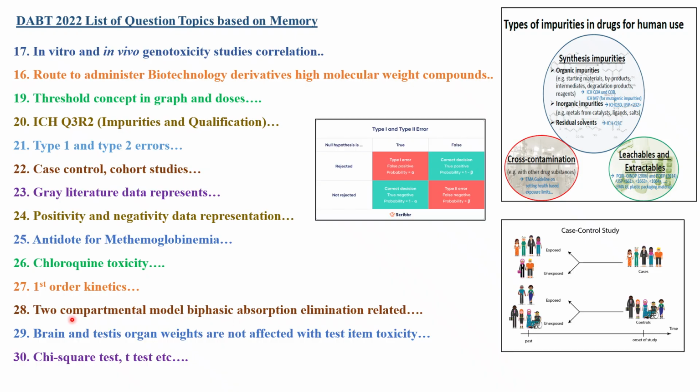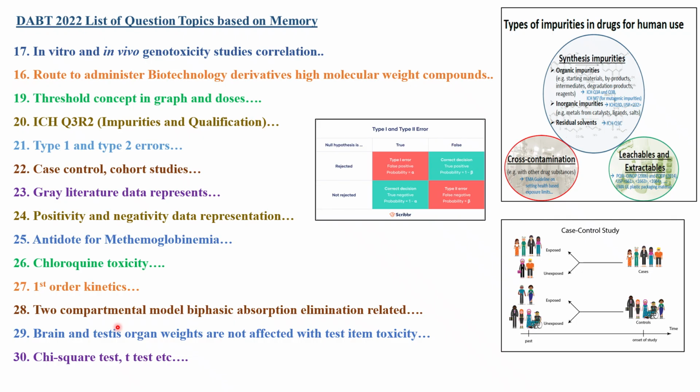In this, there is the one compartment model in PK. If you see, there is also the two compartment model, and they have asked with respect to biphasic absorption. Biphasic means probably first it might be slow absorption, then rapid absorption, something like that. So read in detail, and try to remember the examples also. For first order kinetics, there are common examples of drugs and pharmaceuticals. If there are some examples with respect to the one compartment model and two compartmental model, please try to remember those classic examples.